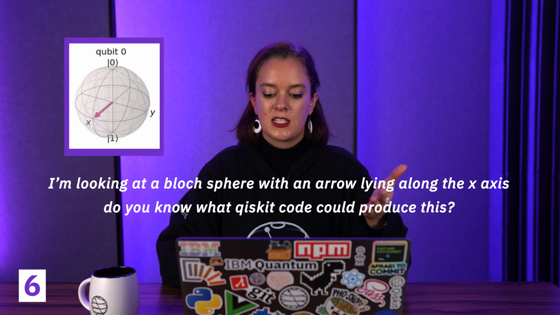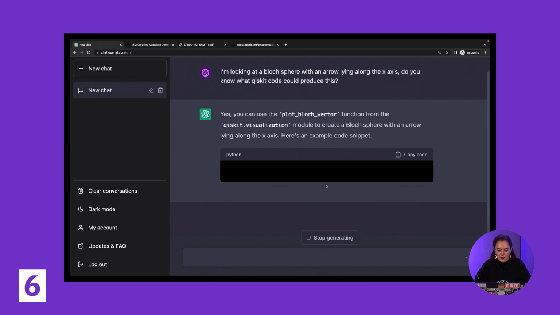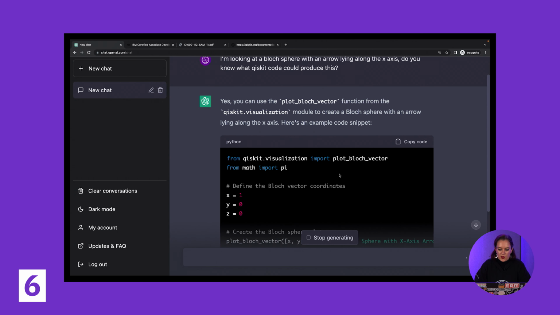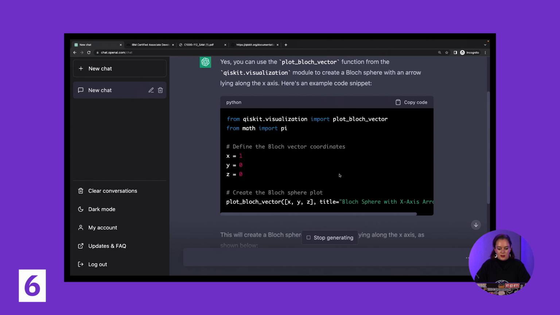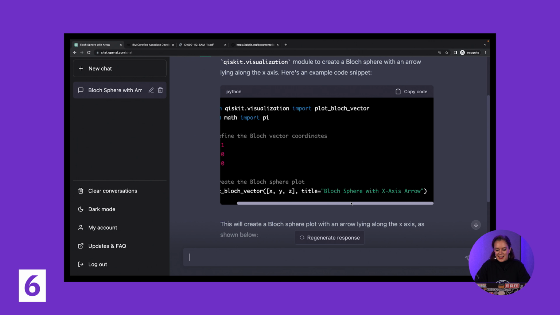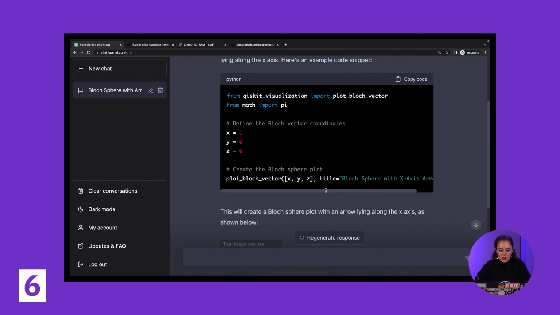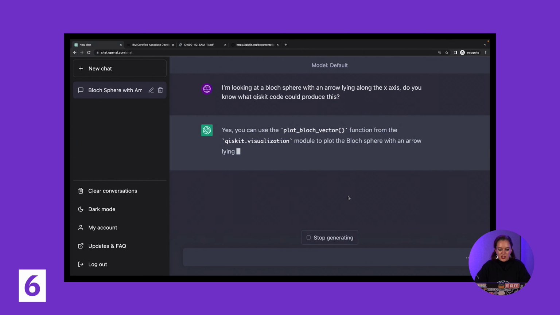So I'm going to say, I'm looking at a Bloch sphere with an arrow lying along the x-axis. Do you know what Qiskit code could produce this? There we go. It's saying yes, it does know how to do that. Very confident. And let's see what we've got. Okay, so it's now just spitting out the Bloch vector itself, which I guess is kind of correct, but actually I wanted to know what Qiskit circuits would represent that Bloch sphere image. So I might just regenerate this response and give it a second chance to reinterpret this question.